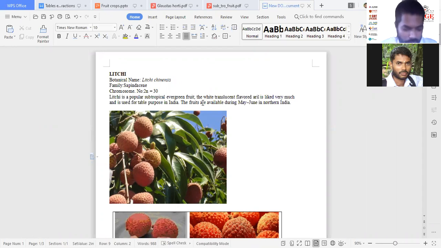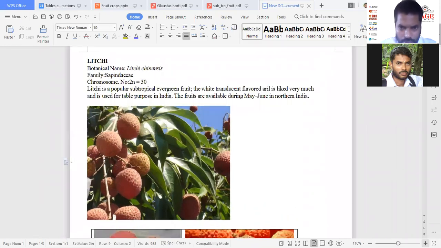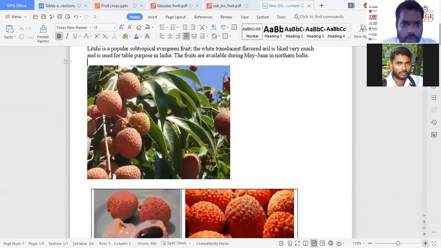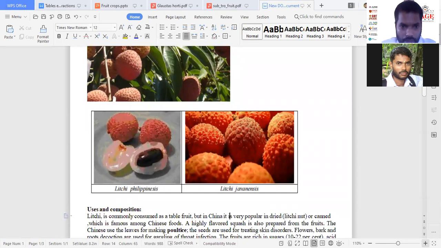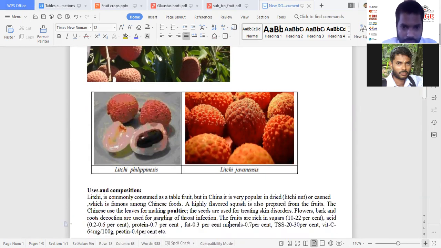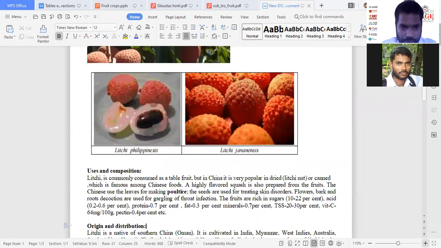Fruits will be available during May as well as June in the market in North India. Okay, so this is the tree as well as fruits, and this is after cutting. There are two species given here, Philippinensis and Javanensis. So those are seen here.